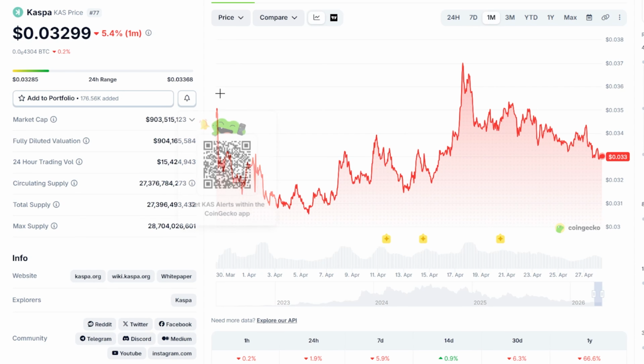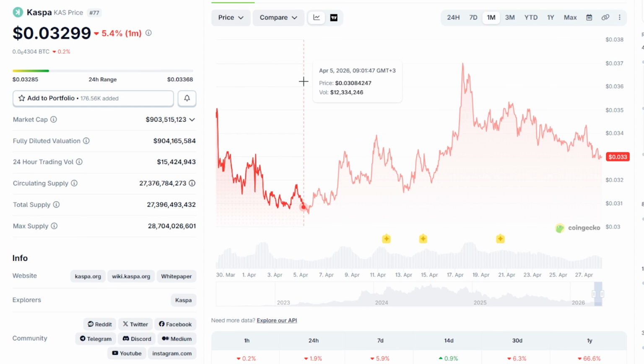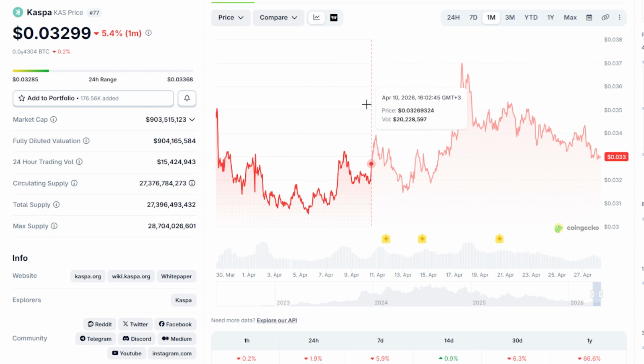Now, the scenarios. Bullish scenario. A consolidation above 0.036 to 0.038 will provide the first signal of strength. A break above 0.040 will confirm the structural shift. Targets 0.045, 0.050 plus. The move may accelerate due to short liquidations. Bearish scenario. A break below 0.033 will lead to an accelerated decline. Targets 0.030, 0.027 to 0.025. This is the zone of previous accumulation and strong liquidity.